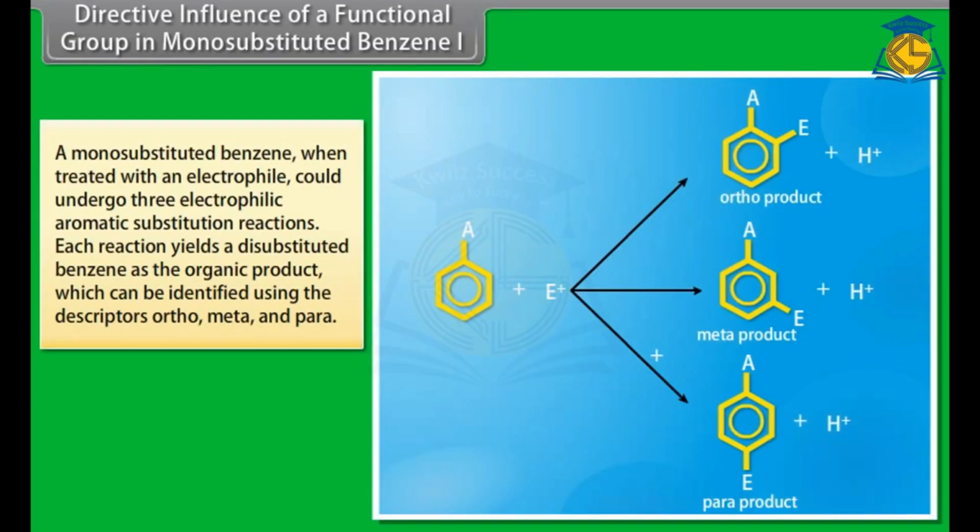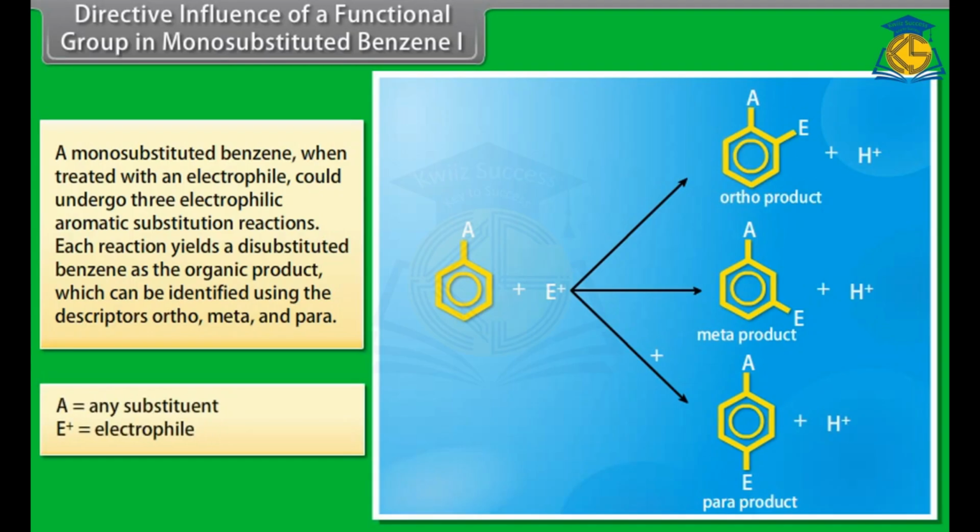Directive influence of a functional group in monosubstituted benzene 1. A monosubstituted benzene, when treated with an electrophile, could undergo 3 electrophilic aromatic substitution reactions. Each reaction yields a disubstituted benzene as the organic product, which can be identified using the descriptors ortho, meta, and para. A is equal to any substituent.